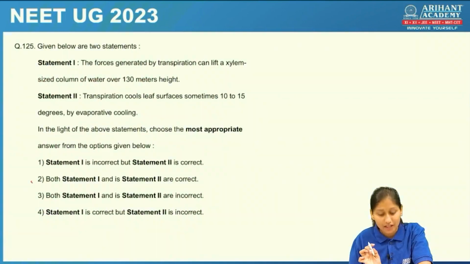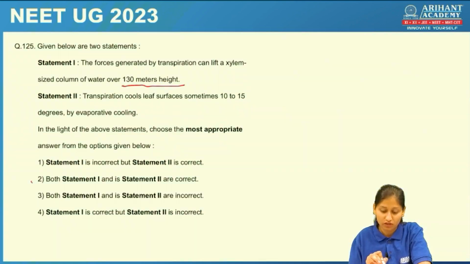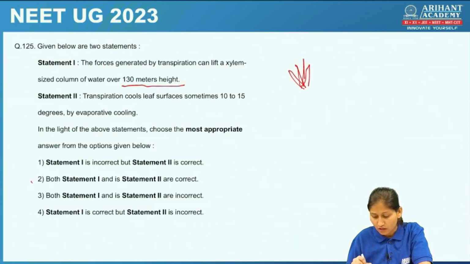Here two statements are given. We are supposed to check whether these statements are right or wrong. First statement, forces generated by transpiration can lift a xylem sized column over 130 meter height. Yes, students. In small plants, water can be transported with the help of root pressure.